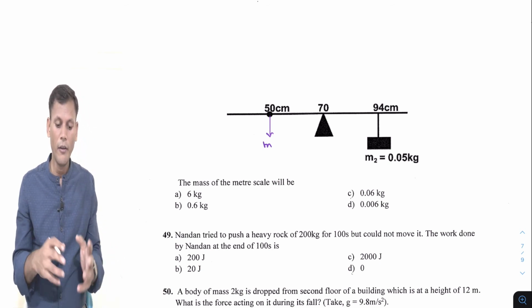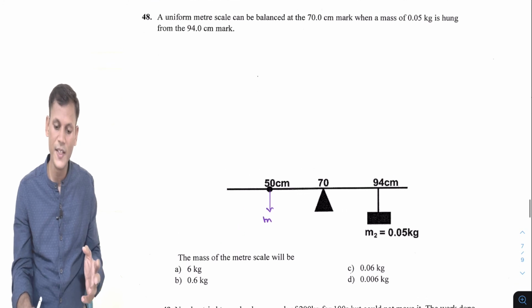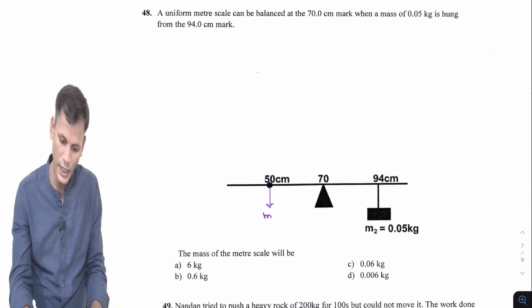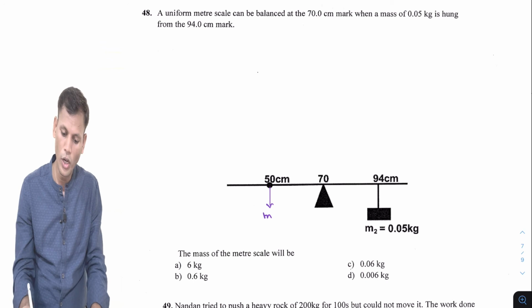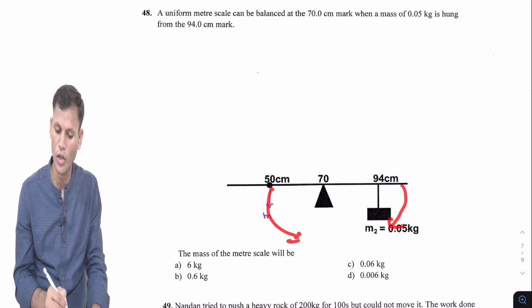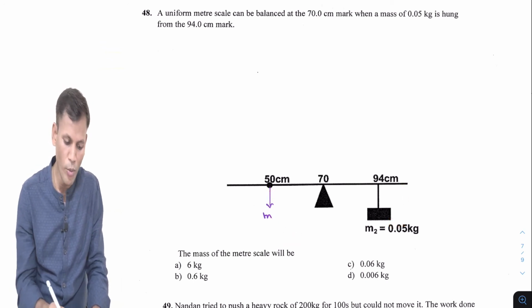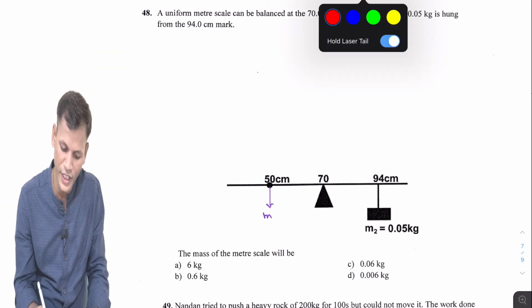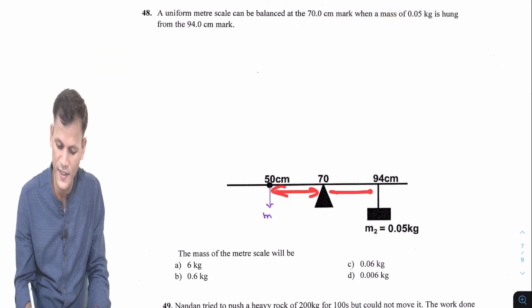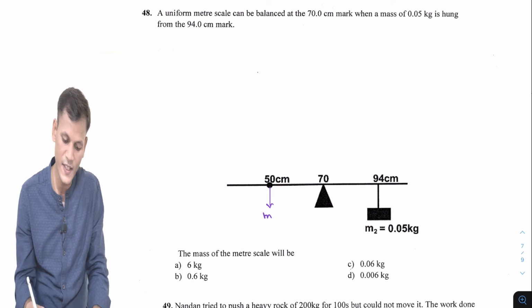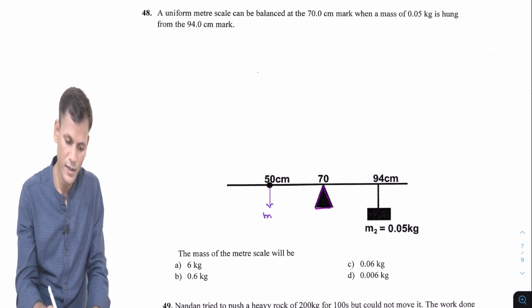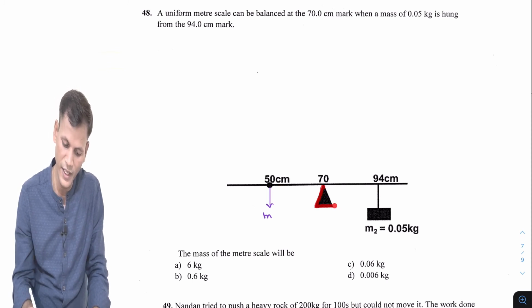One more thing, according to the law of moments, clockwise moment will be equal to anti-clockwise moment. For the clockwise and anti-clockwise moments, we need this distance as well as this distance, because this point is the fulcrum.